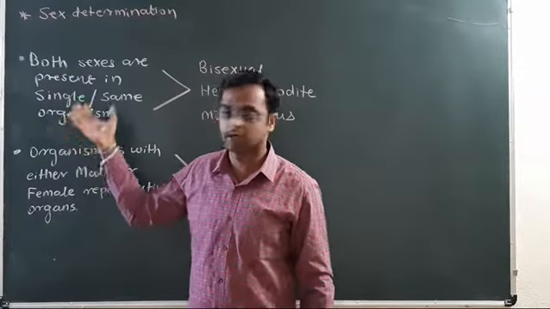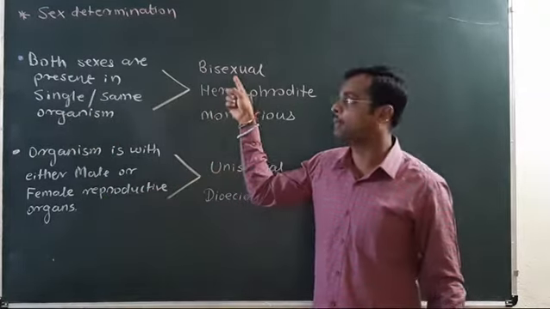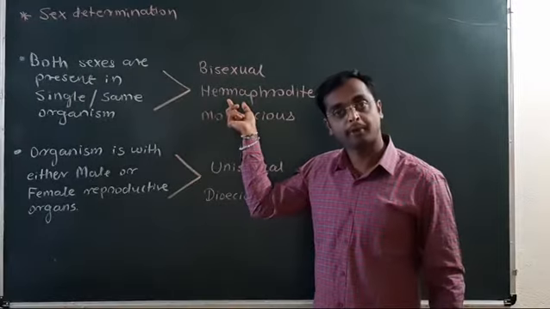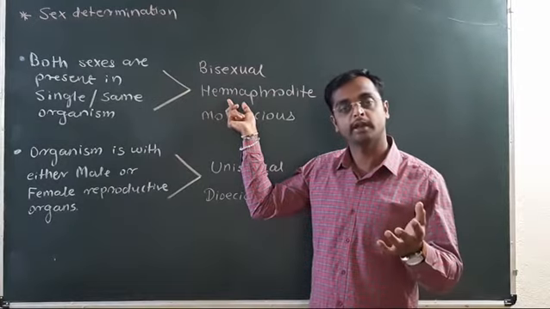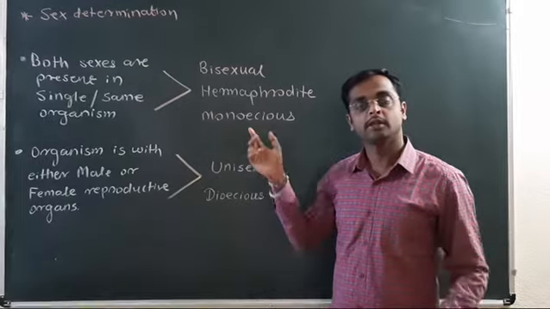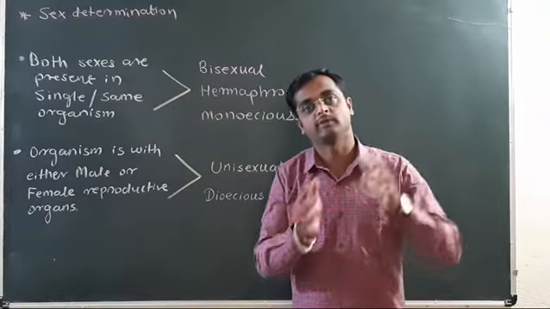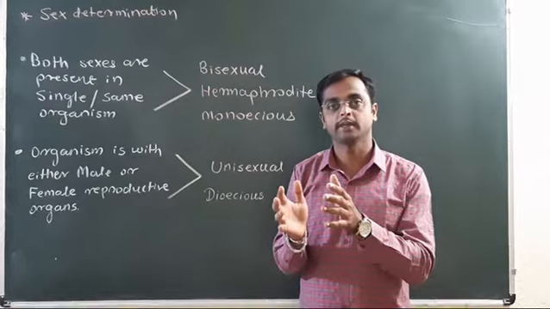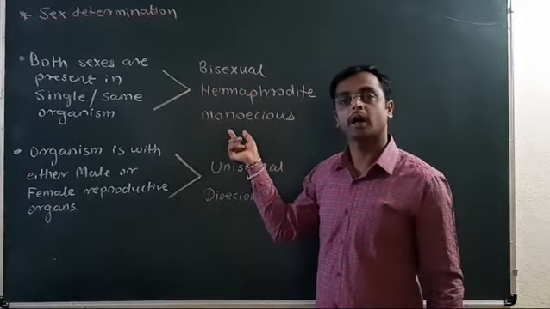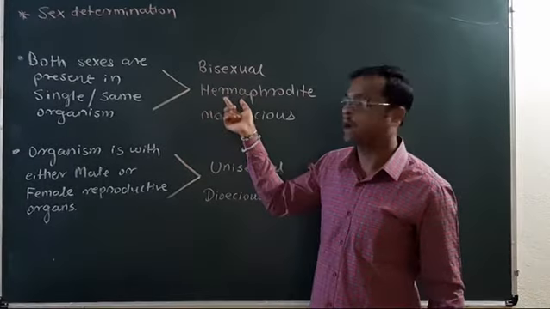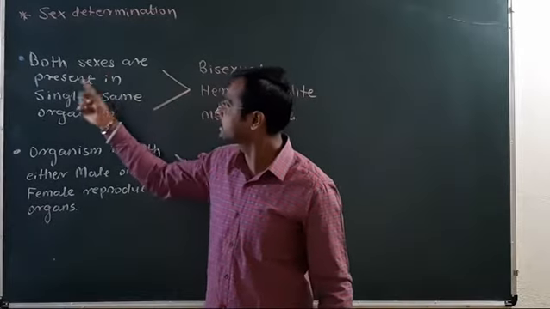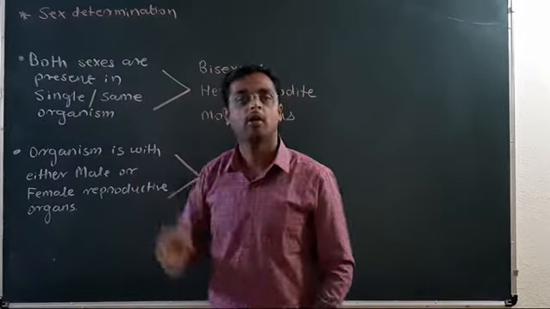In such a condition, the organism is called bisexual, or hermaphrodite, or monoecious. Monoecious means one organism having male as well as female. These three terms are one and the same: bisexual, hermaphrodite and monoecious mean both the sexes are present in the same organism.